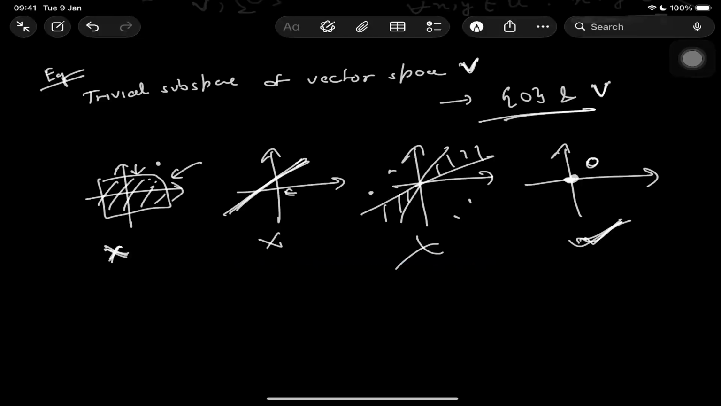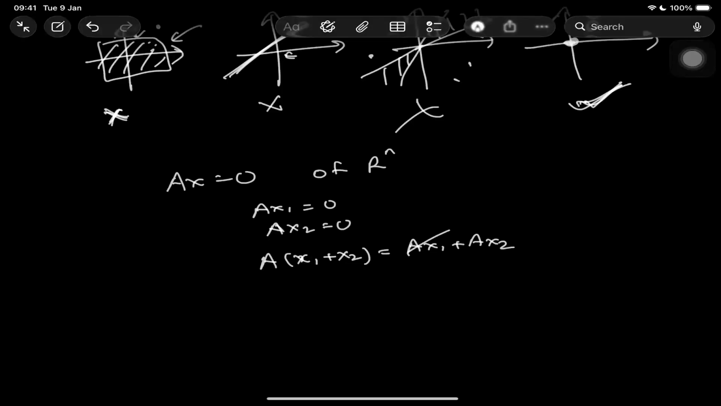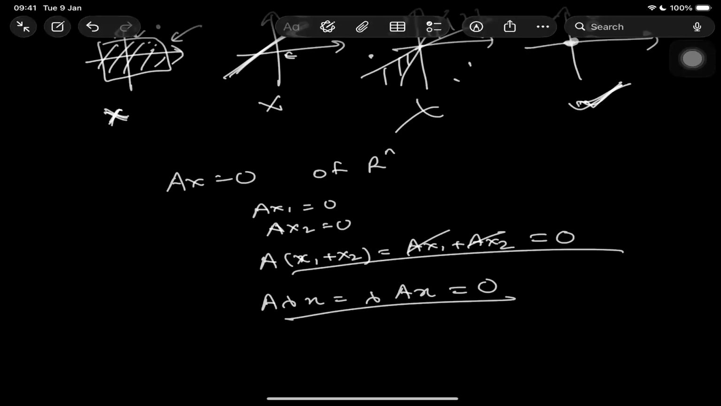Then the solution set of our homogeneous equation, Ax equals 0, is a subspace of Rn, because we have Ax1 equals 0 and Ax2 equals 0, so A(x1 plus x2) will be equal to Ax1 plus Ax2, and since Ax1 and Ax2 are 0, we get 0. And A(lambda x), which is basically just lambda Ax, we also get as 0. Hence we are getting zeros in both, so the solution set of Ax equals 0 is a subspace of Rn.